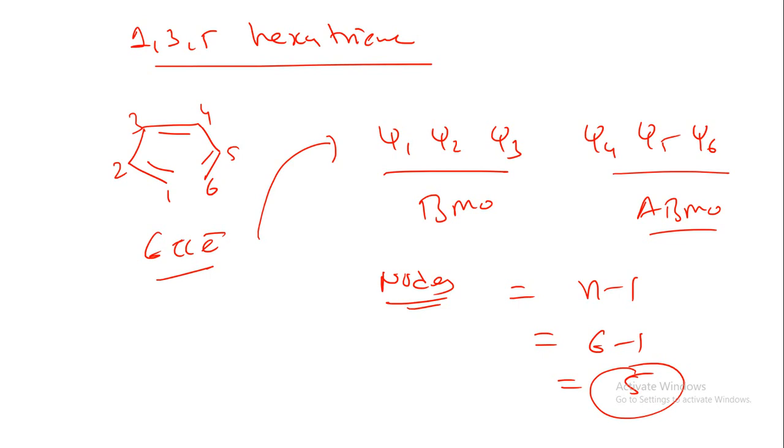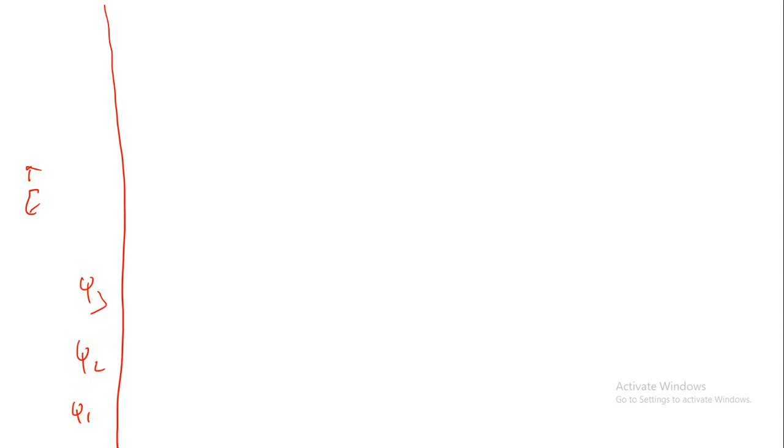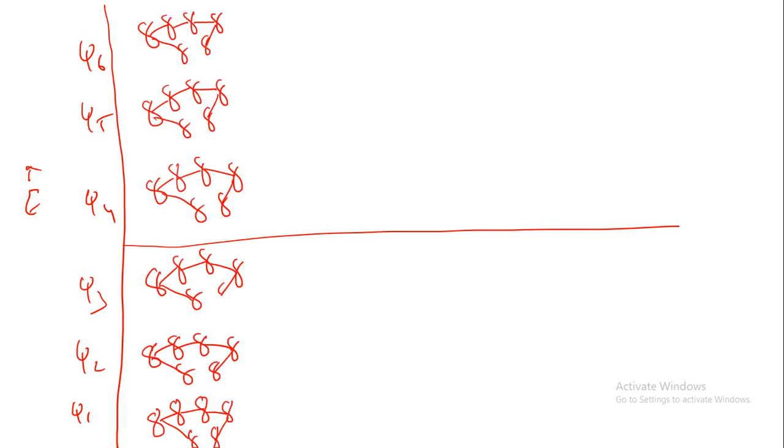Now let us draw the structure of 1,3,5-hexatriene. First of all, we draw the energy diagram, then we write down psi 1, psi 2, psi 3, then psi 4, psi 5 and psi 6. This is the 1,3,5-hexatriene diagram, this is the BMO, this is the ABMO. So we can start from here: 0, 1, 2, 3, 4 and 5.